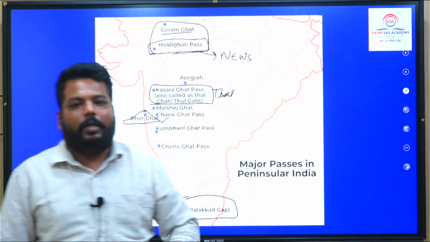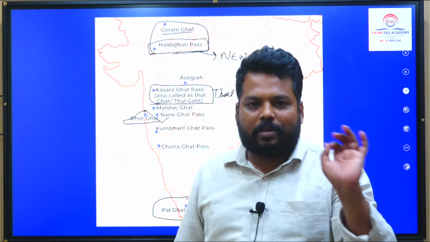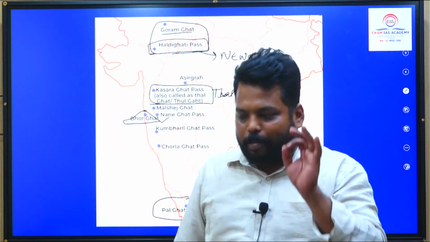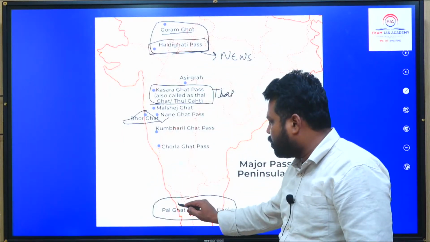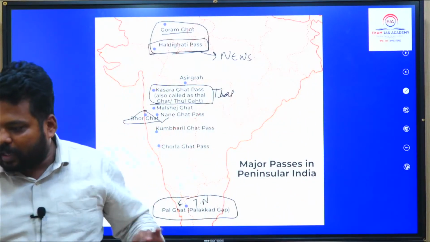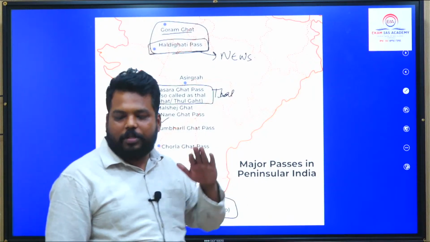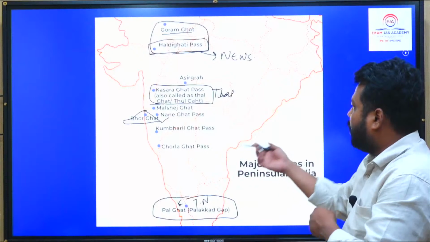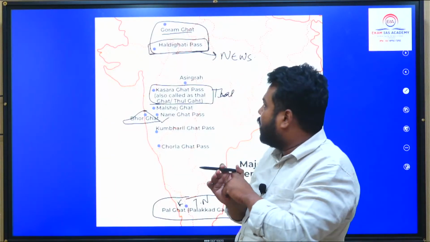It is in news every year. If you want, search Palghat gap in The Hindu. Even if it has not been in news in the last one year, I will give you a blank check. 100% it is there, Palghat gap. It is present between Kerala and Tamil Nadu. Very, very important, among the major passes of India. There is a huge amount of transportation and cultural exchange which generally happens along this particular pass. Greater chances of questions are there. If they are not asking about those particular passes from the Himadri ranges, they might ask this question.